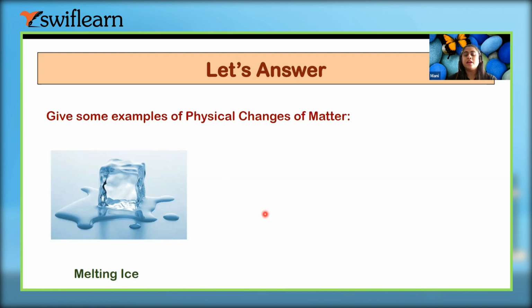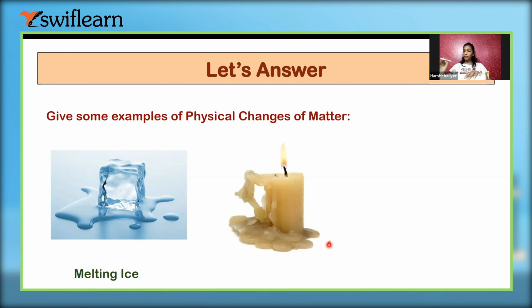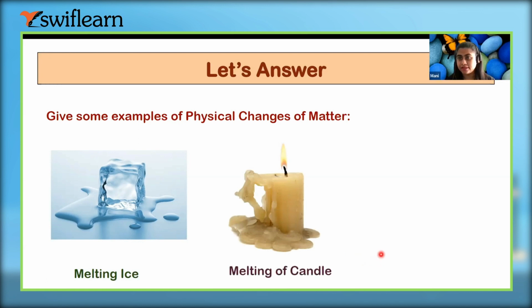One more thing we can notice here is that earlier the water was in the solid state, and now it's in the liquid state. So only the state of matter is changing. Right? Second is melting of candle.